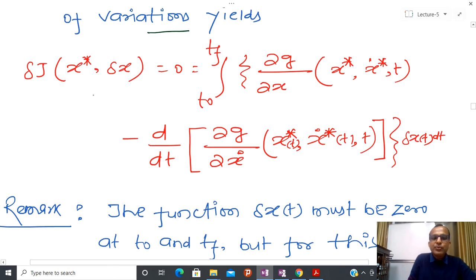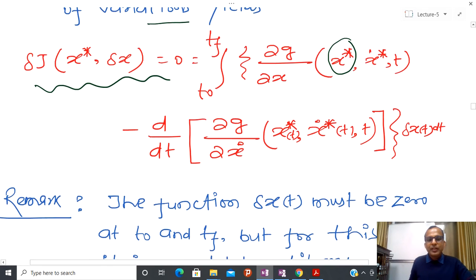So if you substitute variation equal to 0, then I can give the necessary condition that if x star is a solution, then that solution is nothing but the extremum curve that is going to minimize that particular functional.